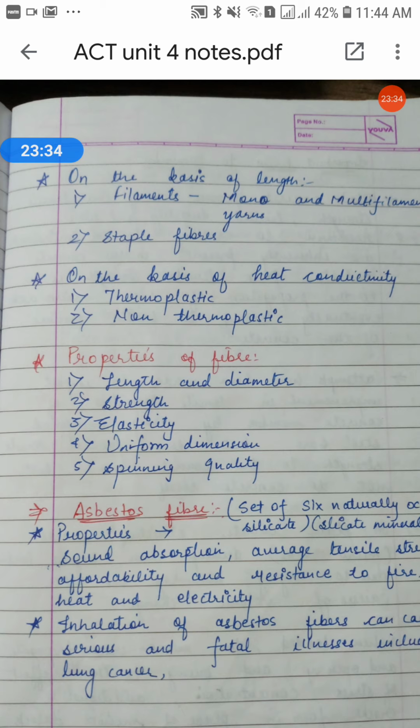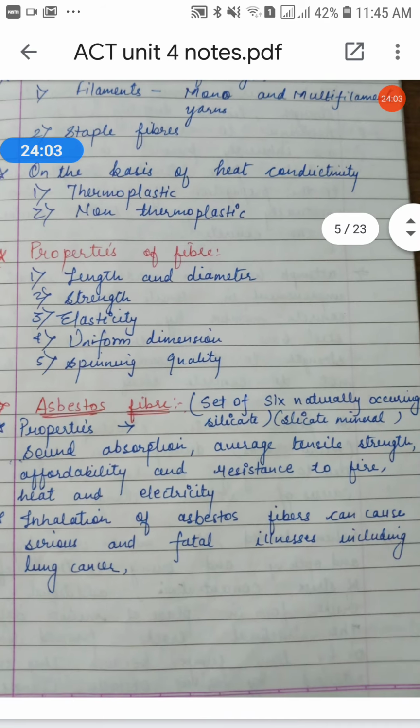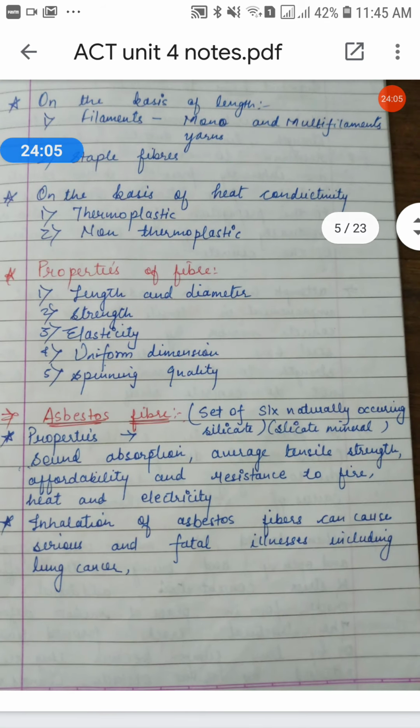Now, properties of fiber. Length and diameter, you have to check by its aspect ratio. Then strength, elasticity, uniform dimension. It should not be that some fiber is 2 centimeters, some is 1.5, some is 3 centimeters. No, there should be even distribution of the dimension. Then spinning quality.